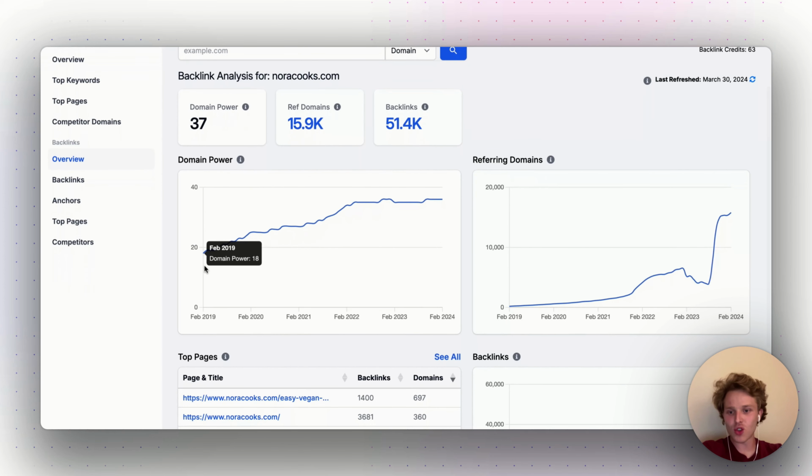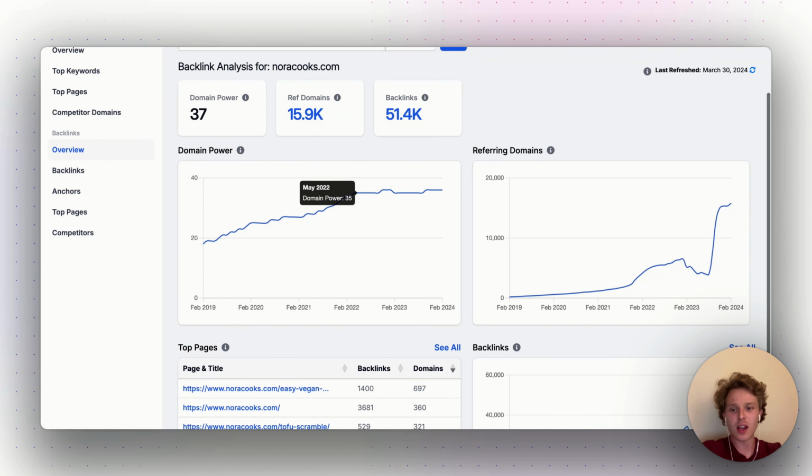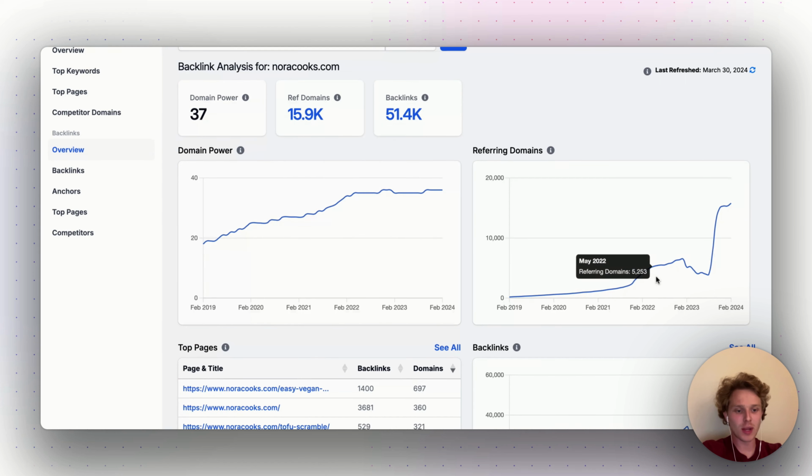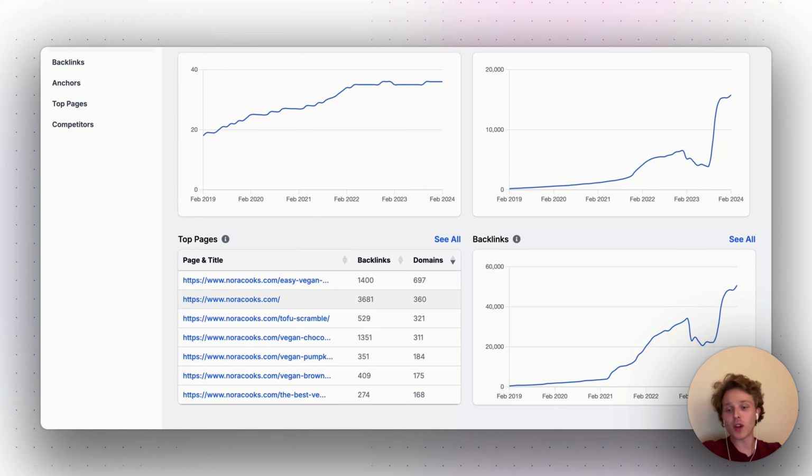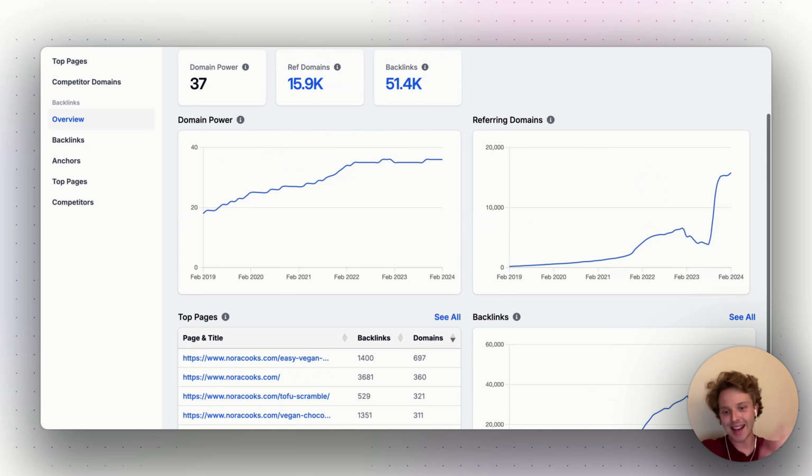So we have the trend of the domain power. So over time, has this website been gaining or losing domain power? So is it gaining domains or is it losing referring domains? Here's the referring domains chart. So we see a pretty significant spike, and same with backlinks. We also have the top pages in terms of most backlinks and most referring domains. So we can just play around with this, see what are the best performing pages in terms of gathering backlinks.